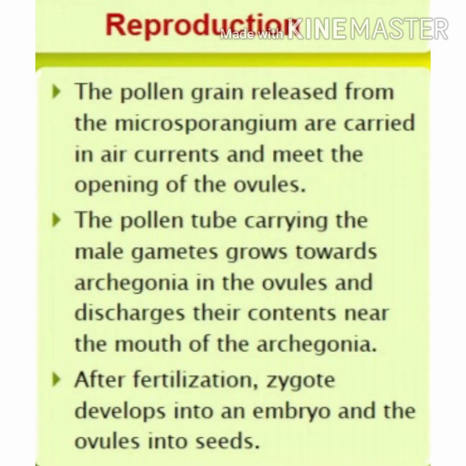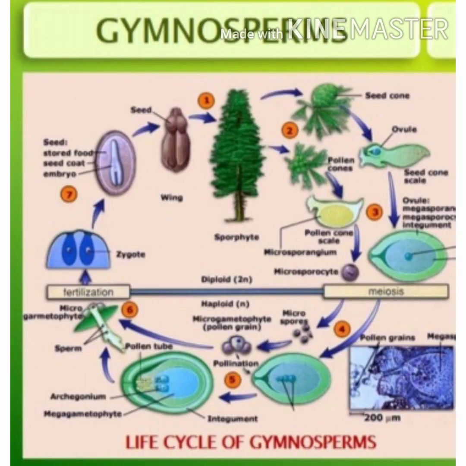During reproduction, the pollen grains released from the microsporangium are carried in air currents and meet the opening of the ovules. The pollen tube carrying the male gametes grows towards the archegonia in the ovules and discharges their contents near the mouth of the archegonia. After fertilization, the zygote develops into an embryo and the ovule develops into a seed. This is the life cycle of gymnosperms.